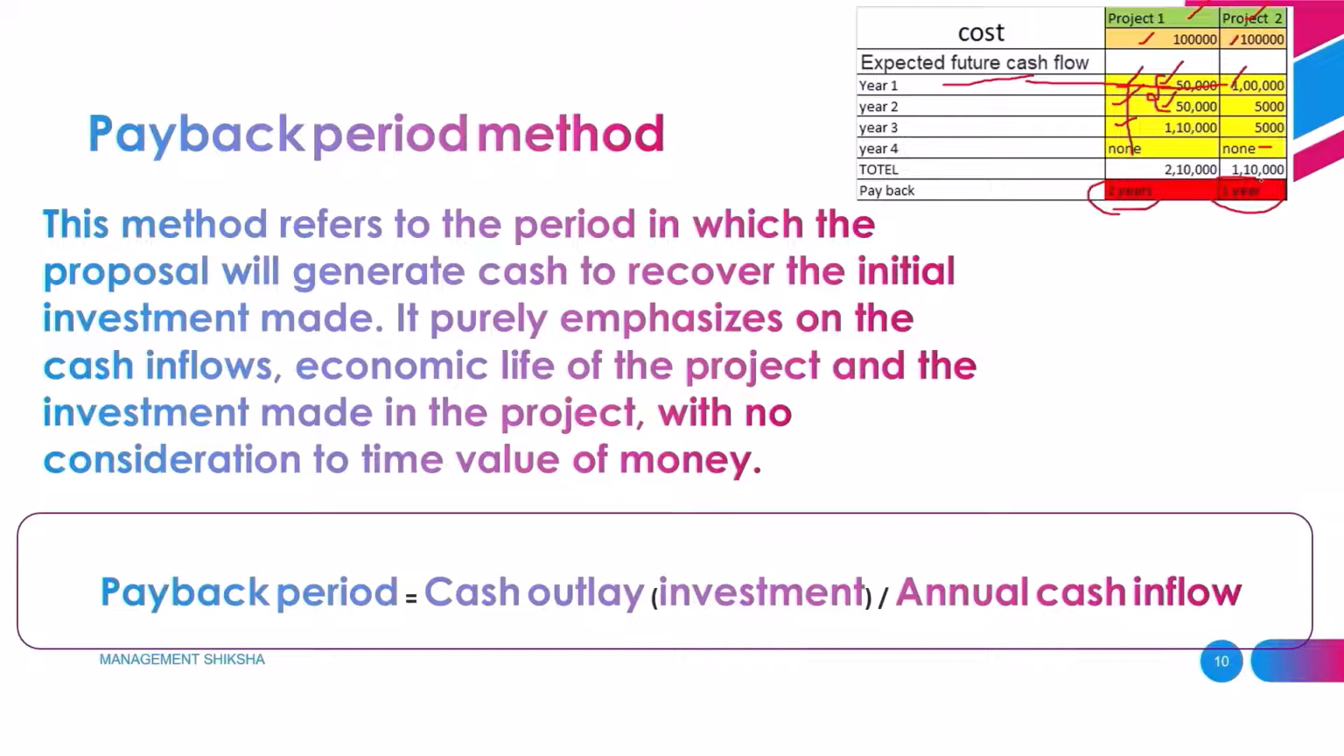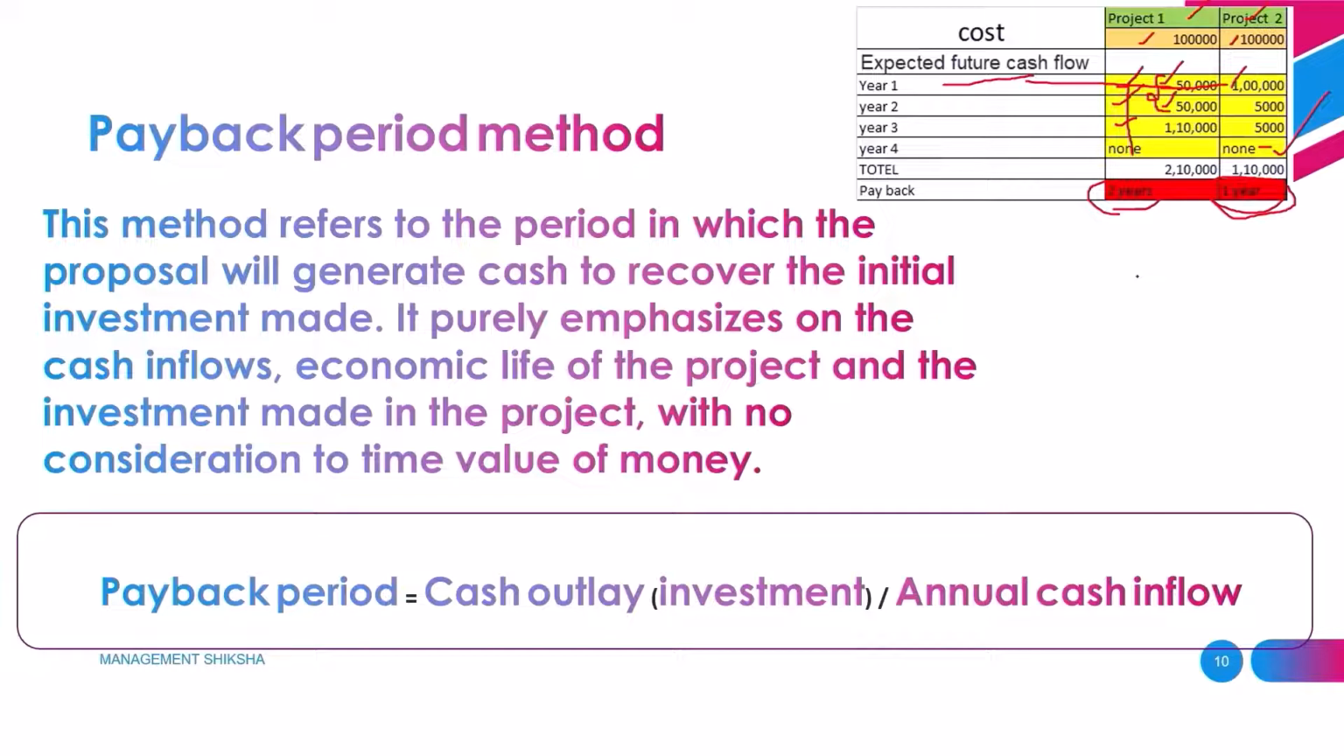Based on this information, the manager can choose project 2. Why? Because within a short span of time, within 1 year, they can get their investment back. This shows that this project can get more profit compared to project 1.